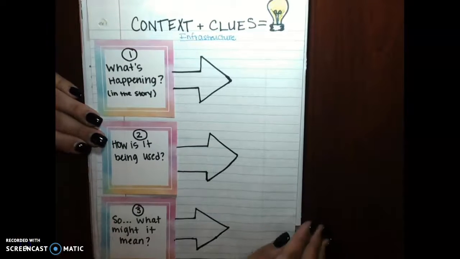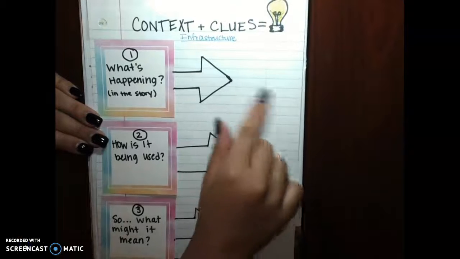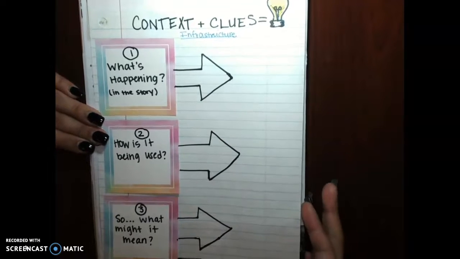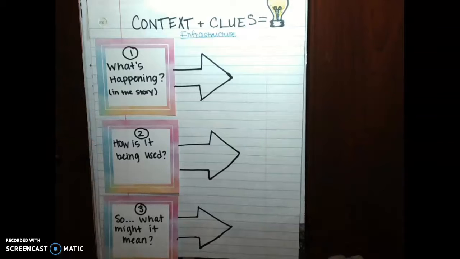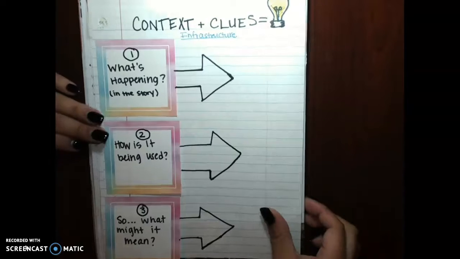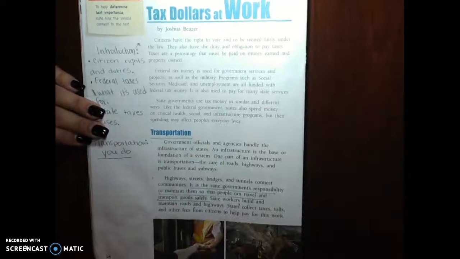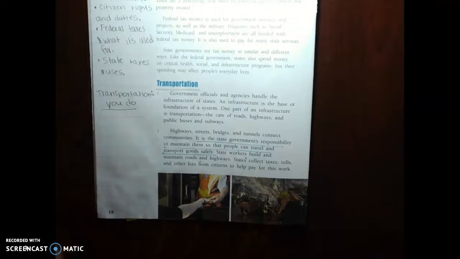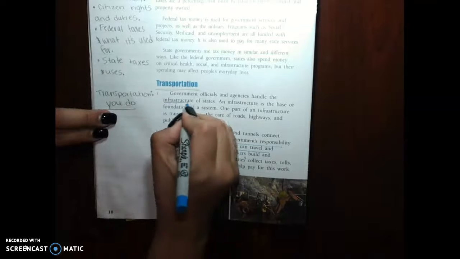Go ahead and jot these notes down so that you can fill them in as I read that section from the mentor text. Pause the video if you need to, and I'm going to go ahead and read. Transportation. Government officials and agencies handle the infrastructure of states.